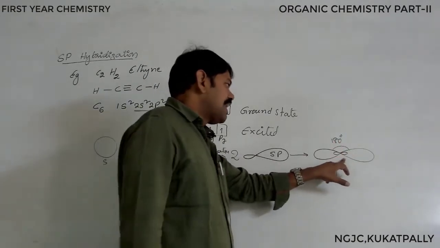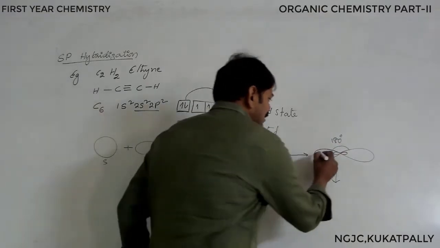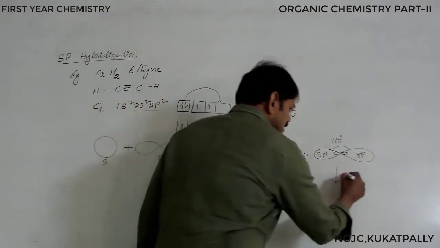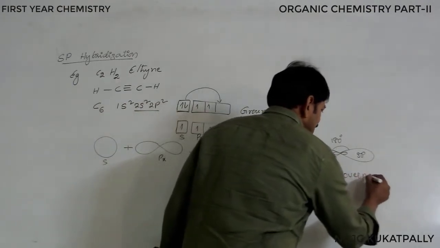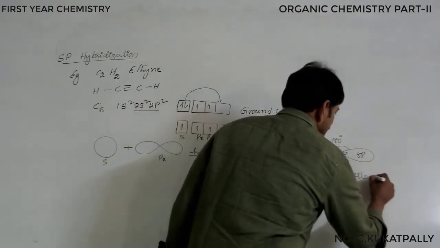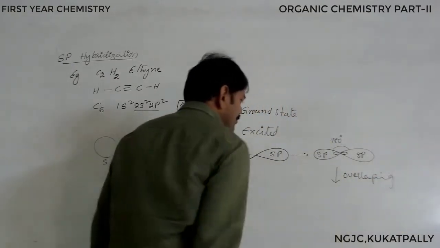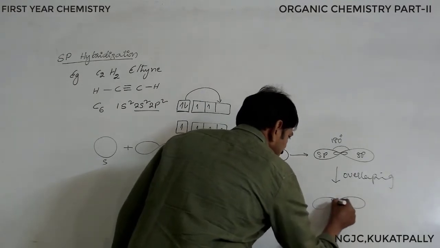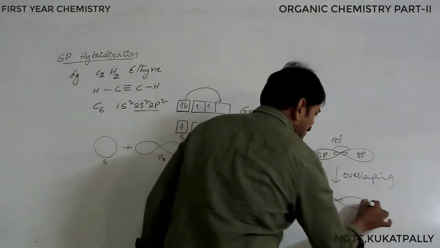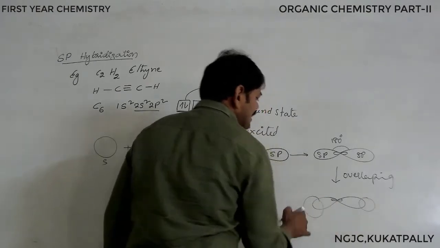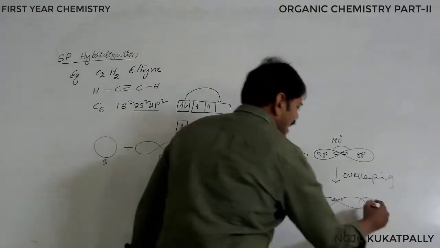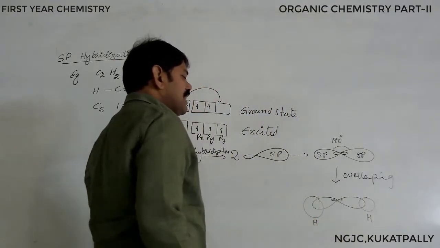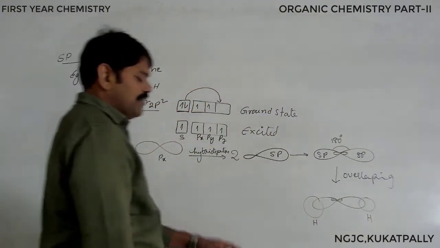Now these sp hybrid orbitals are overlapping. That is called overlapping. They overlap with the s orbitals of hydrogen. The s orbital is spherical in shape. Now this is hydrogen. Right, this is very good. What about the remaining concept? This is about only one carbon compound.